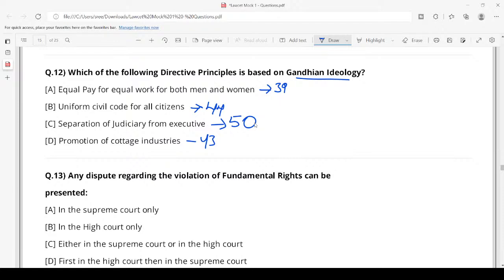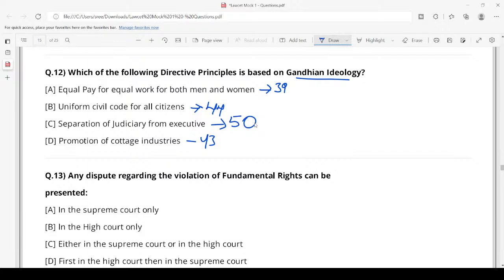Next. Any dispute regarding the violation of fundamental rights can be presented. What is the answer? Very quickly. Either in the Supreme Court or in the High Court, because under Article 32 you can directly move the Supreme Court. Doesn't mean that you cannot go to the High Court, right? So you can approach either the Supreme Court or the High Court. You can do it in any court.